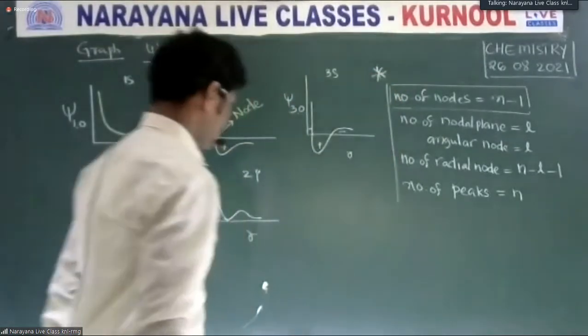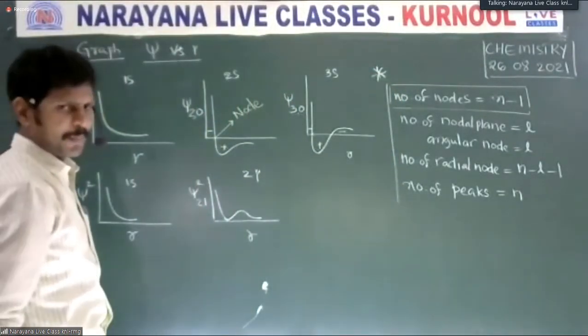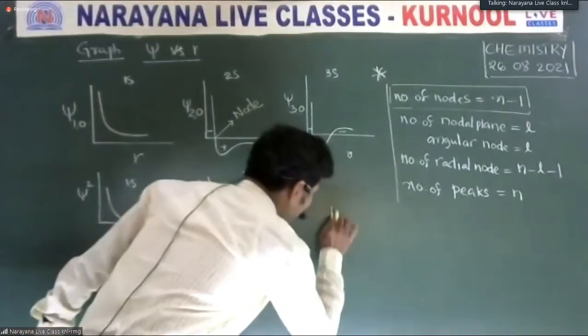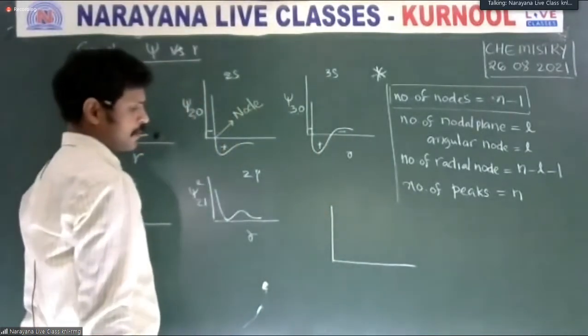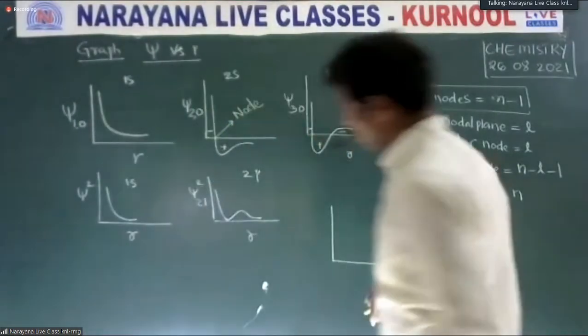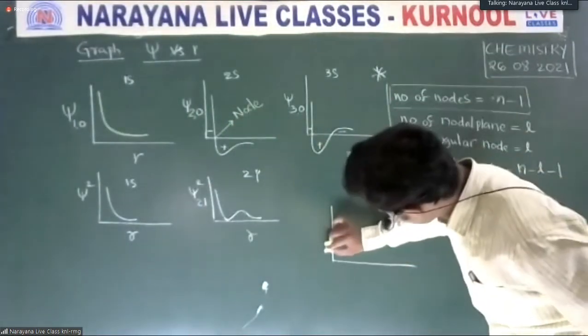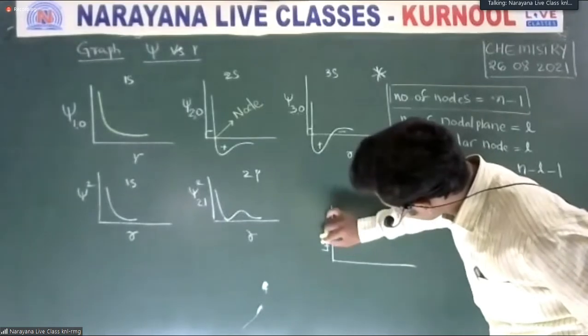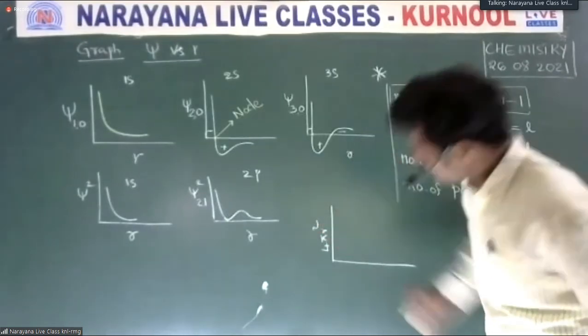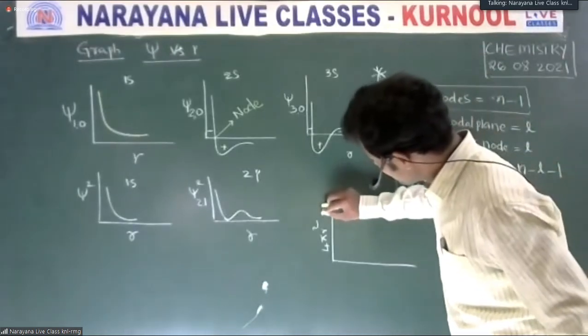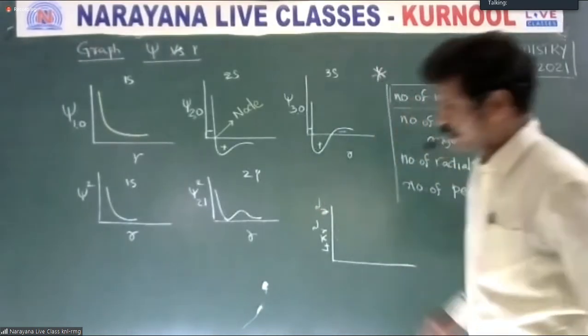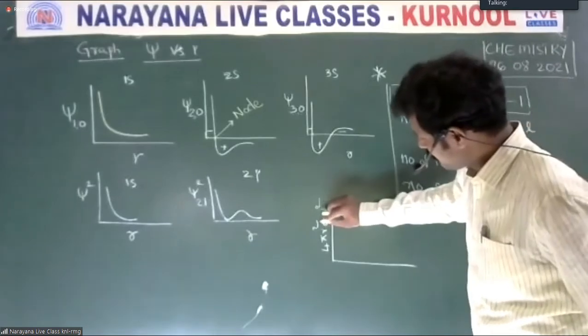The graph drawn between the radial probability and r, where the radial probability is 4 pi r square psi square dr. Is that clear?